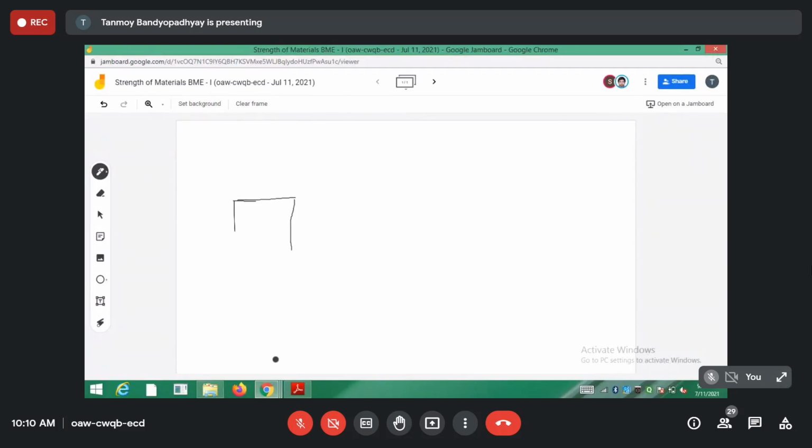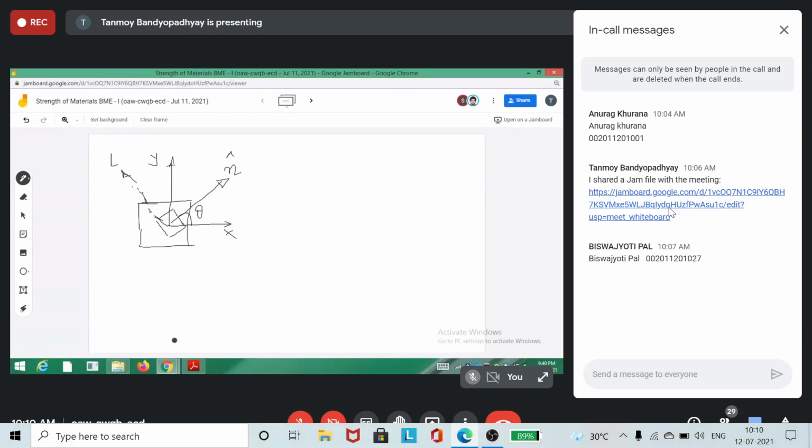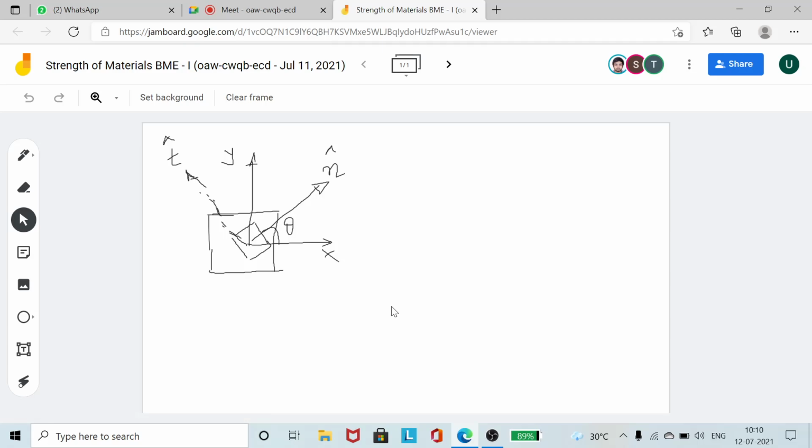So this is the actual thing that we had drawn initially, the transformation of stresses. This was initially the normal x-axis, and this was the normal y-axis. Then we rotated this plane, so the normal to the plane makes an angle of theta. This is the normal direction, and this is the tangential direction. In the book of Beer Johnston, they have taken it as x prime y prime and called it transformation of stresses.